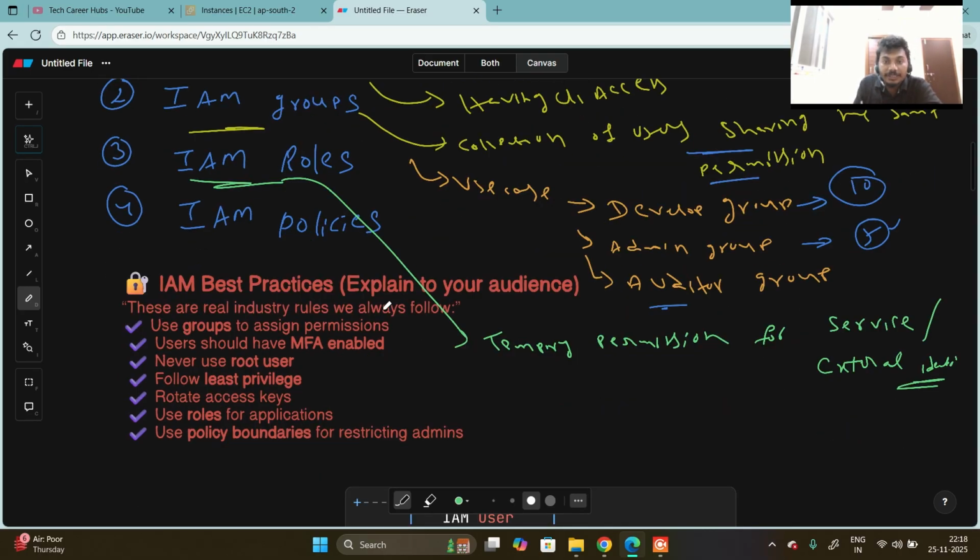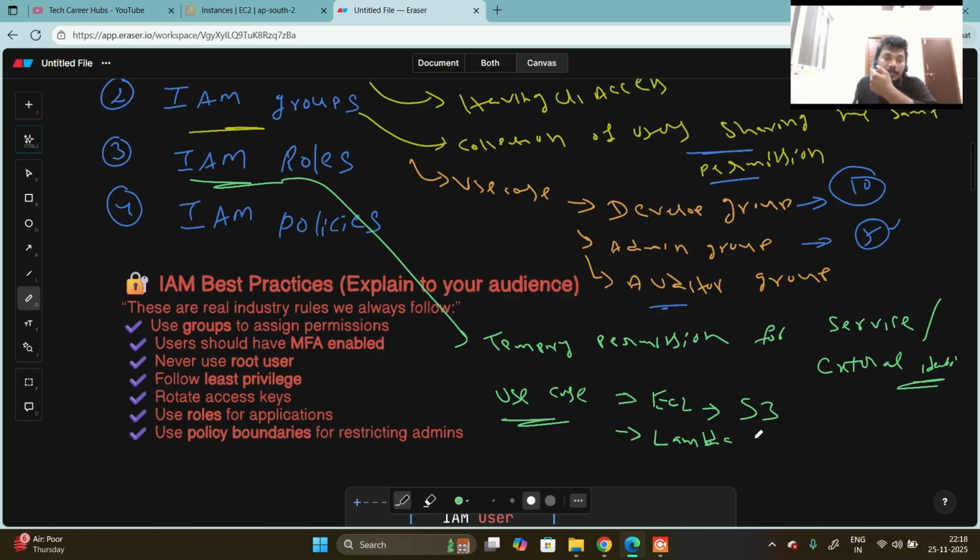Use cases: first, an EC2 instance accessing S3. Then second use case, Lambda writing to DynamoDB.